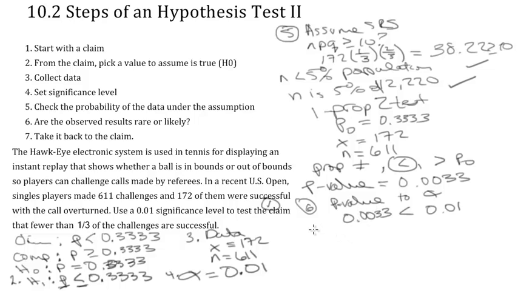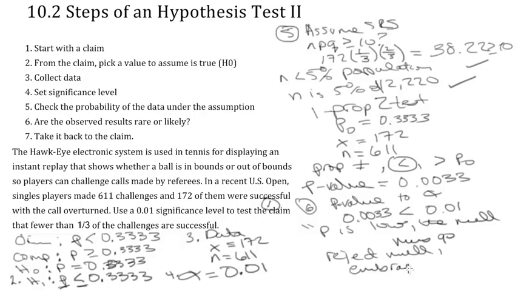So the p is low, the null must go. I'm going to reject the null. Now I can embrace the alternative. And the alternative in this case was the claim. And so for my very last step, step 7, I'm going to have to erase this screen because there is no way I'm going to fit my conclusion about the claim on the space that I have left. Give me a second while I erase.